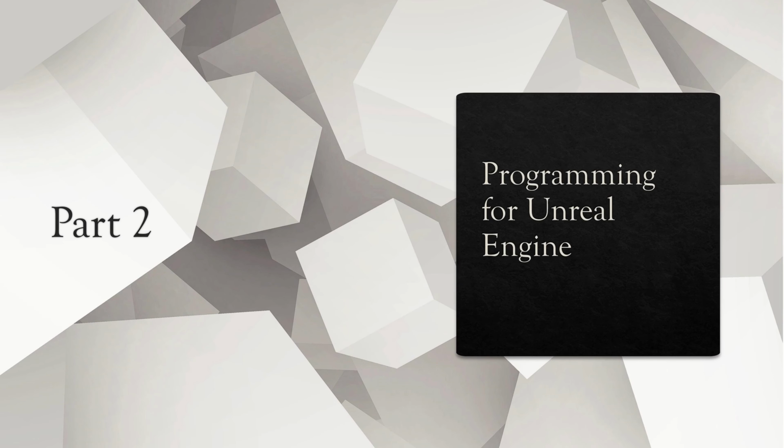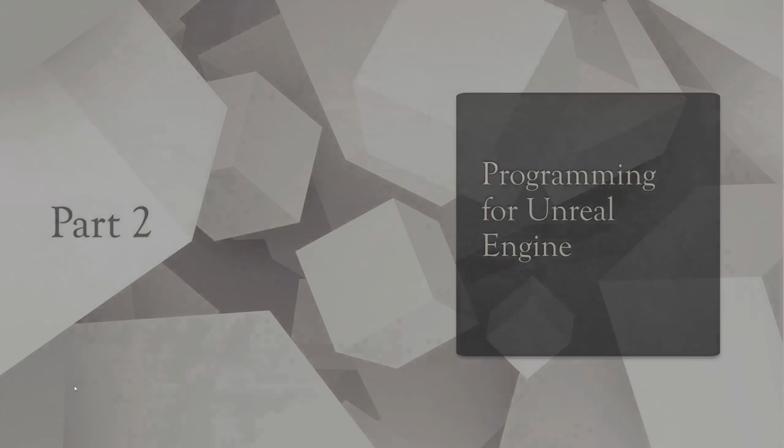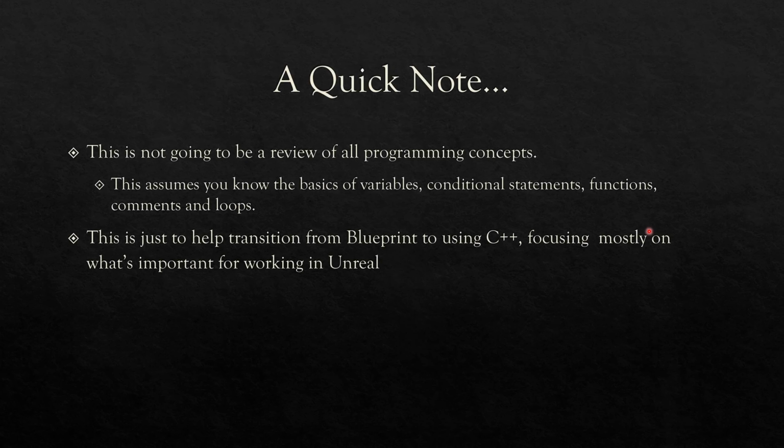All right, so this is Programming for Unreal Engine Part 2. This is not a full review of all programming concepts. This is going to assume that you know the basics of variables, your conditional statements, functions, comments, and loops. This is really just to help us transition from Blueprint into C++, focusing mostly on what's important with working in Unreal. We'll start out with just straight C++, however, that's more or less just to keep things a little simpler, because we need to really understand a couple core concepts to really be able to understand what's going on in Unreal.